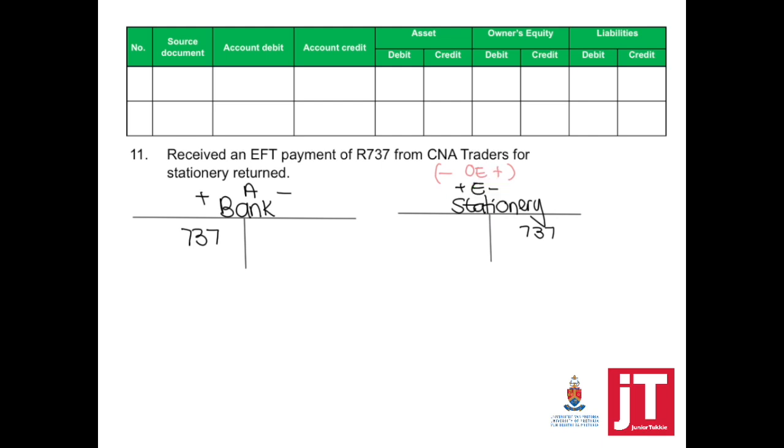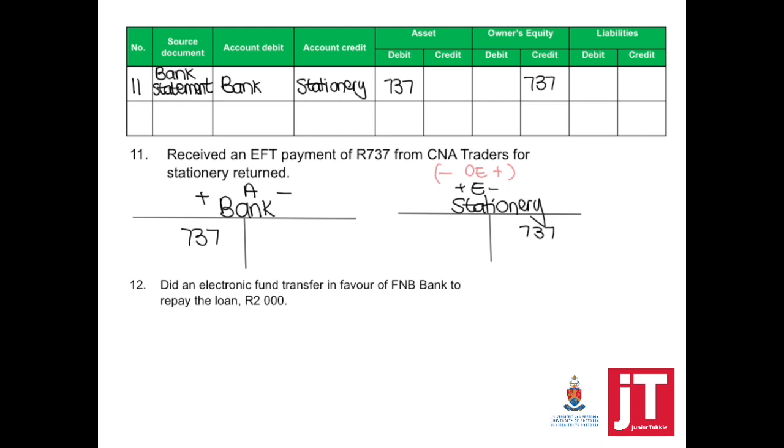Now please be careful. Received an EFT, the source document is not EFT. We will use our bank statement as proof, as evidence of this transaction, that the business actually received 737. Account debit, bank; account credit, stationery. Assets debit, owner's equity credit.